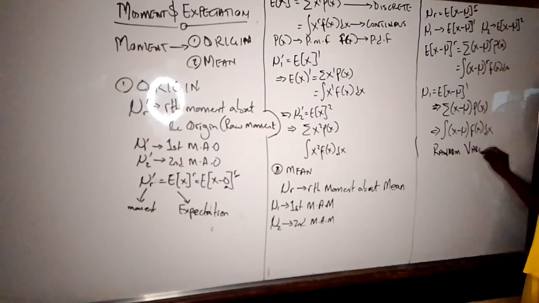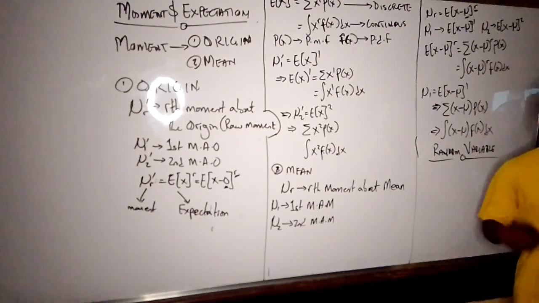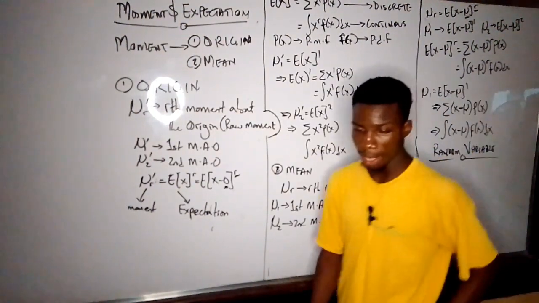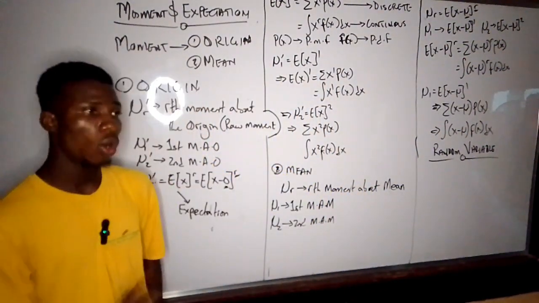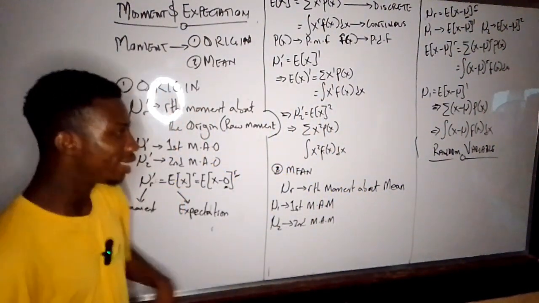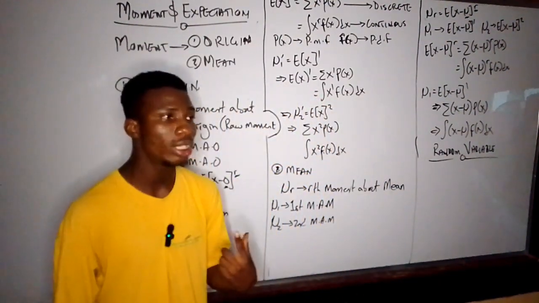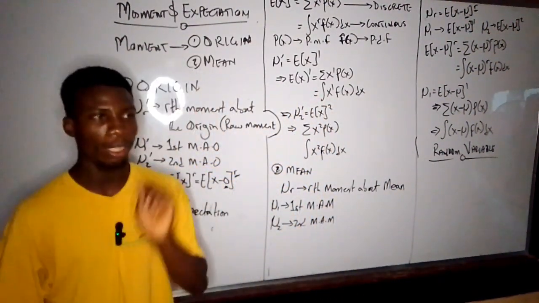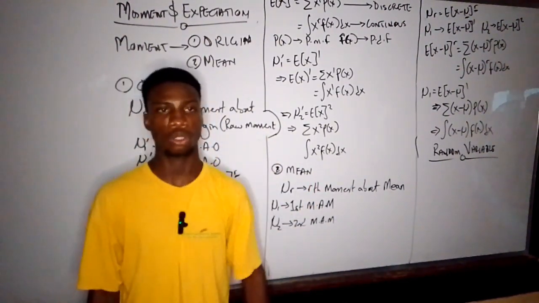The concept of random variable, I will definitely explain in another video, because it is your random variable that you use to know if a function is a PDF, that is a probability density function, or a PMF, probability mass function.